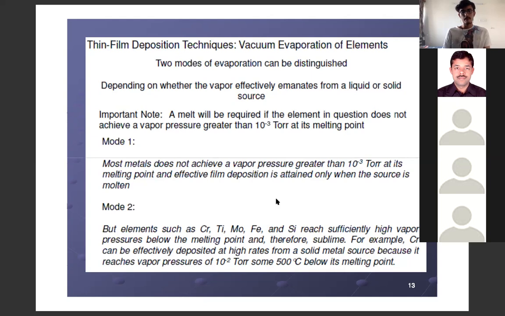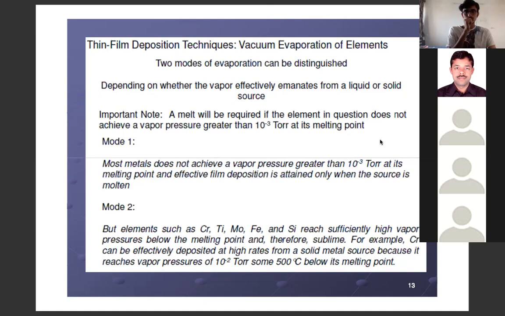So in the first mode, most metals do not achieve a vapor pressure of greater than 10⁻³ torr at their melting point, and the deposition is obtained only when the source is molten. The source is first brought in molten state and then in vapor state.